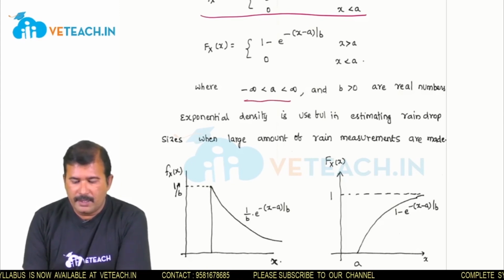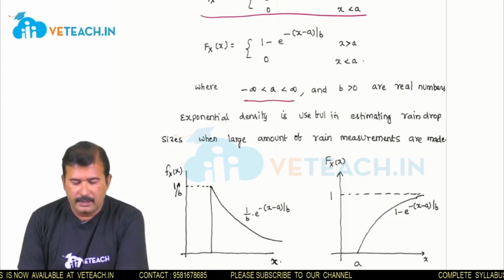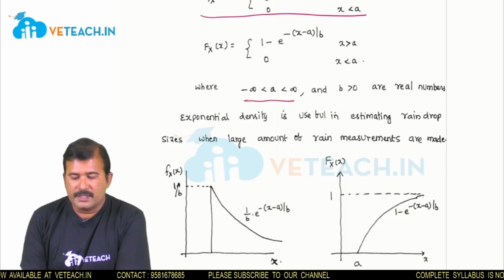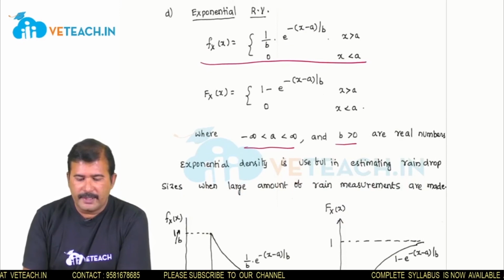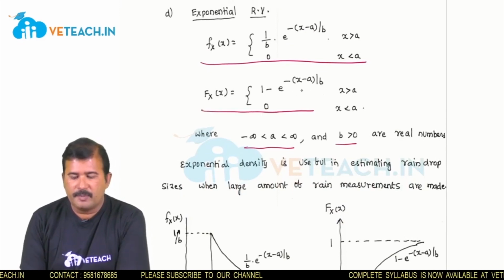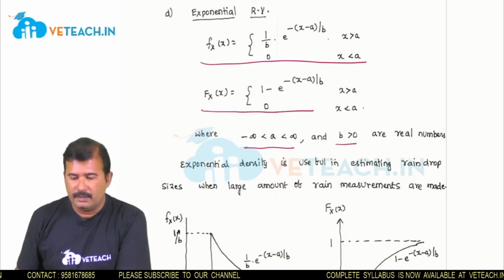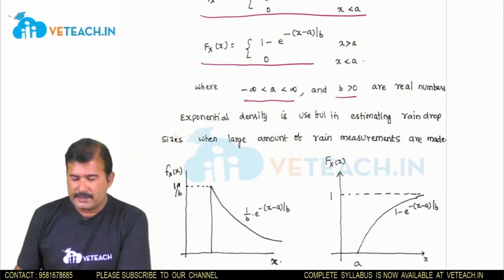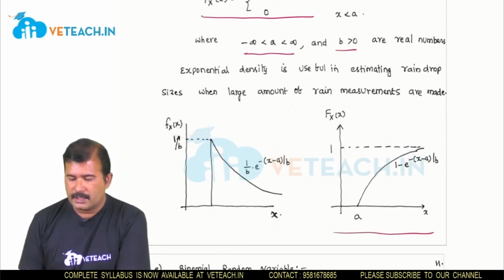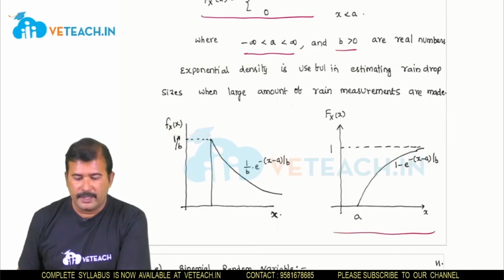So a can be any value, maybe it can take negative values also, ranging from minus infinity to infinity, but b is a positive constant. And the corresponding distribution function is 1 minus e power minus of x minus a by b for x greater than a and 0 for x less than a, and this is the corresponding distribution function for the exponential density.